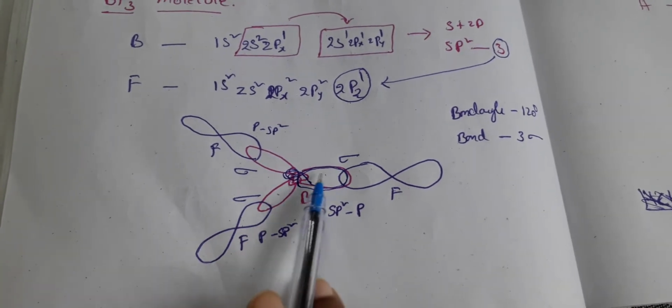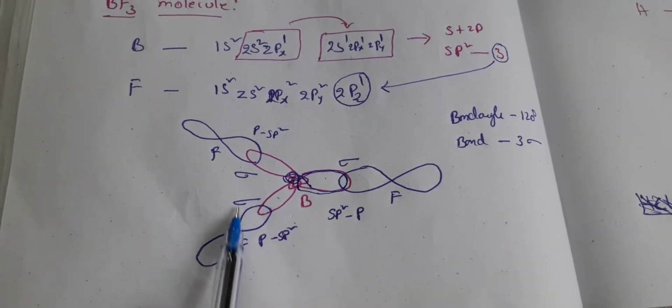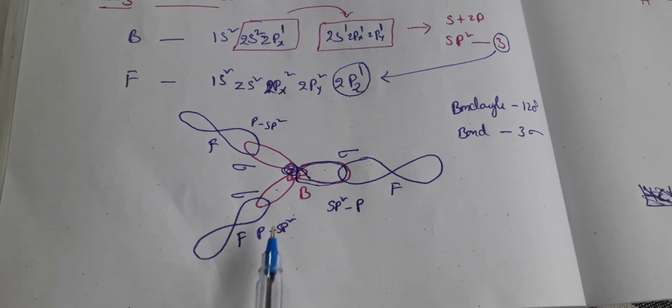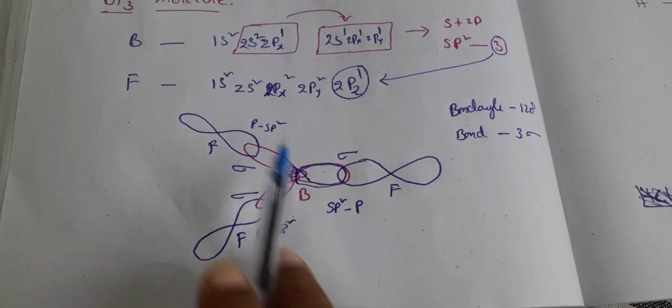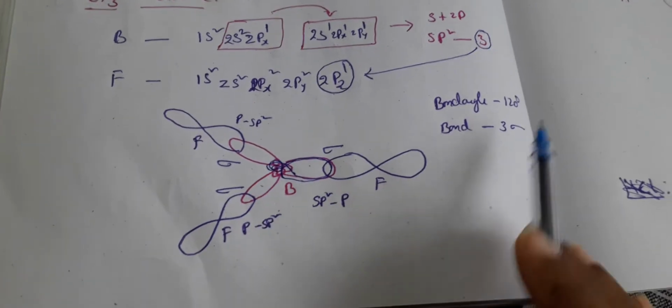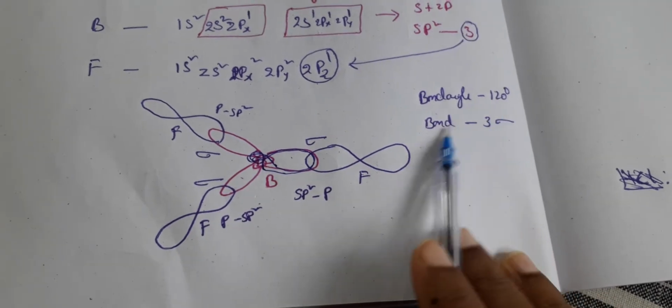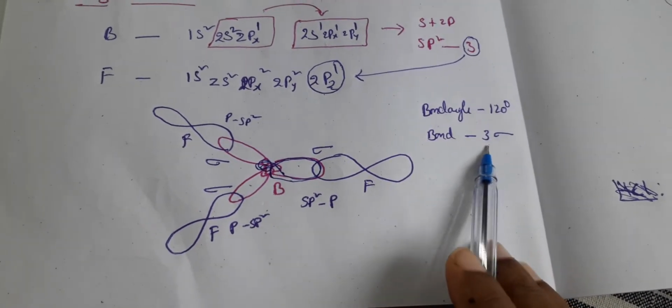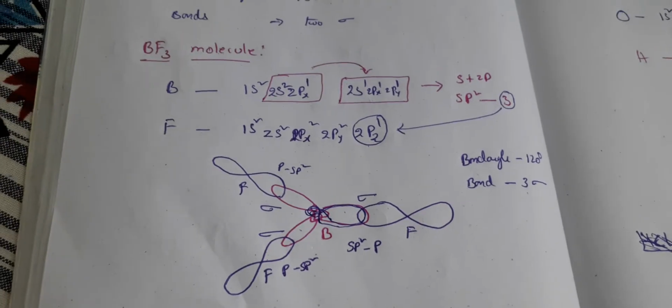So here these are sigma bonds, 3 sigma bonds, right? p-sp2, sp2-p, p-sp2. So this is the bond. Now the bond angle is 120 degrees. The bonds are 3 sigma bonds. So please take a screenshot.